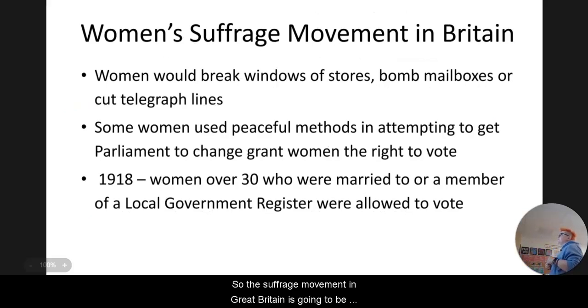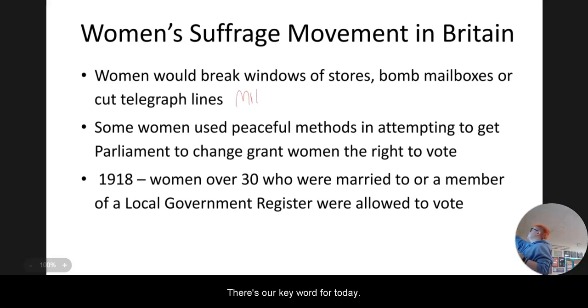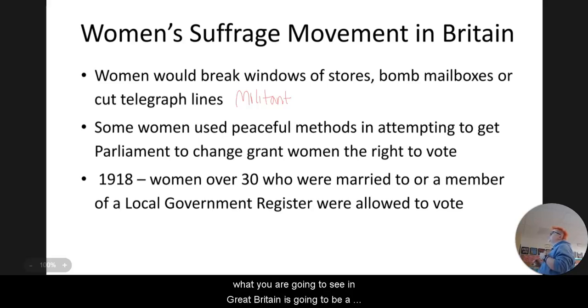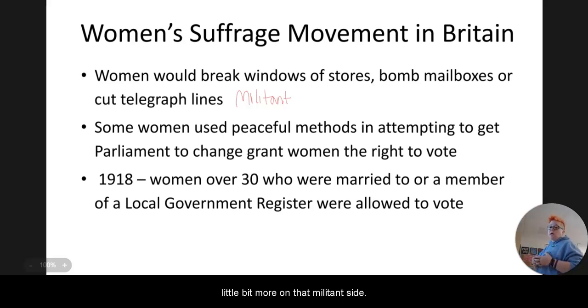So the suffrage movement in Great Britain is going to be much more militant. There's our key word for today. Women would break windows, bomb mailboxes, cut telegraph lines. Some women use peaceful methods, and when you learn in U.S. history, you're going to see a lot more of those peaceful methods. However, for the most part, what you are going to see in Great Britain is going to be a little bit more on that militant side.